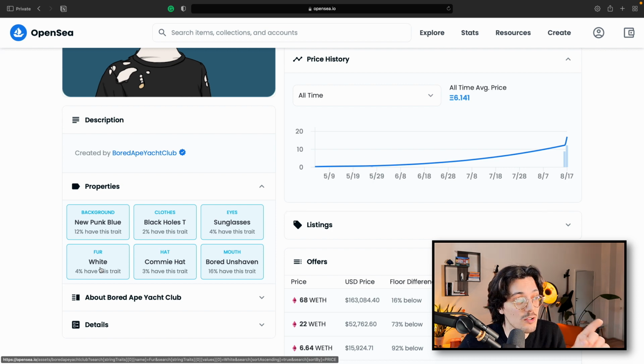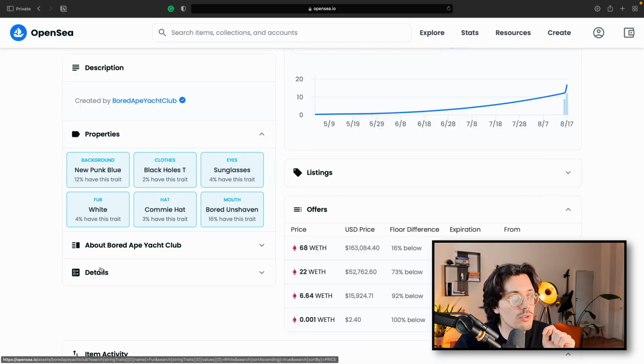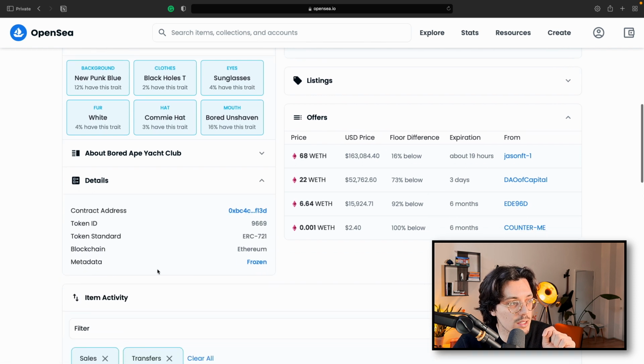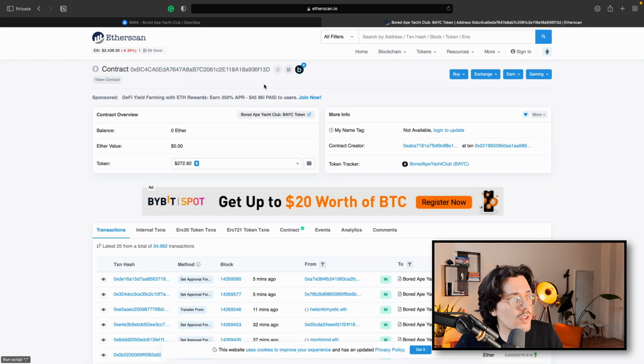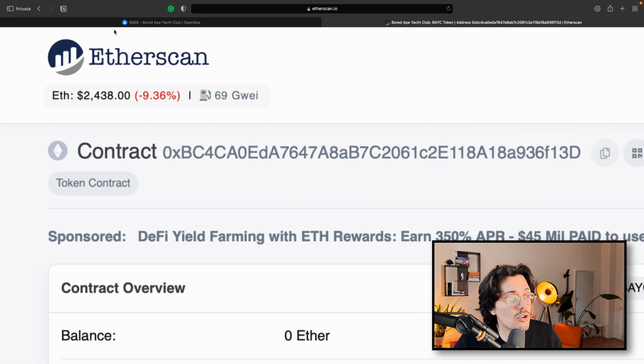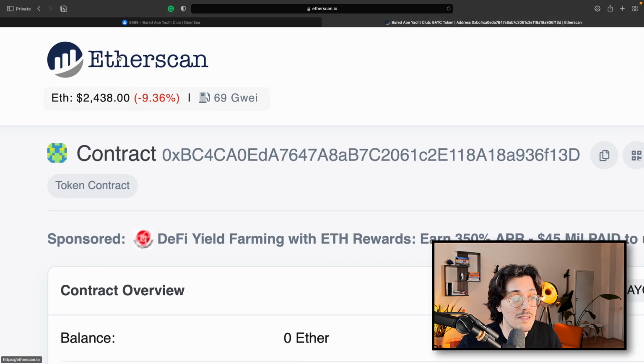The cool thing is that OpenSea pulled this information from the blockchain, which, as I said before, and as I hope you know, is completely decentralized. Let's see what I mean by that. If you go on details, you're going to see that there's a contract address here. And a token ID, which is 9669. Now I can go see this contract on this website called Etherscan, which allows us to go into the blockchain and see what's written in all these different blocks. Let's go look for our monkey, shall we?